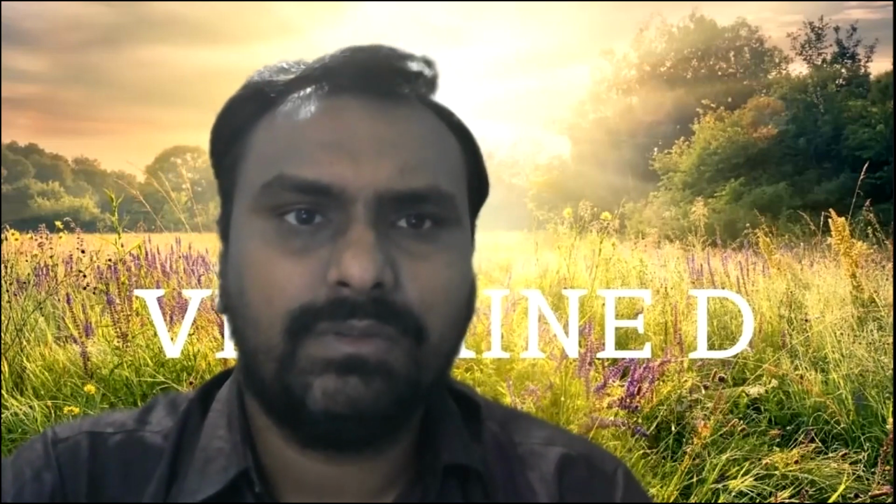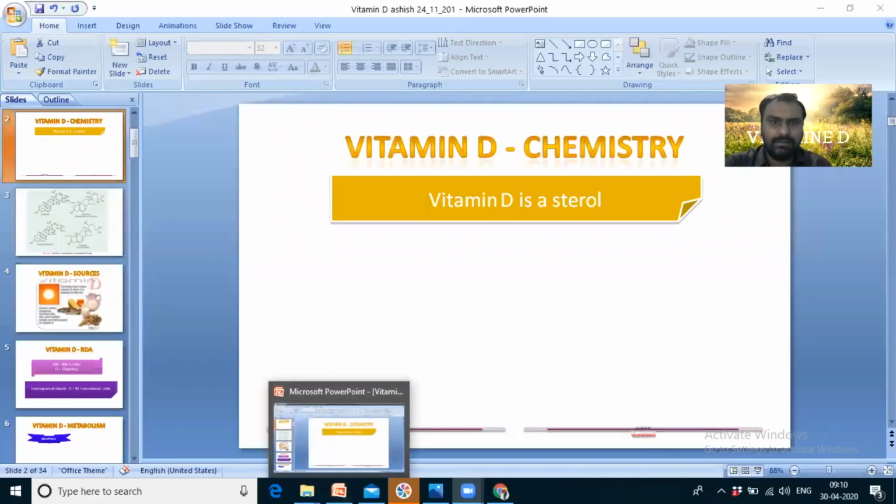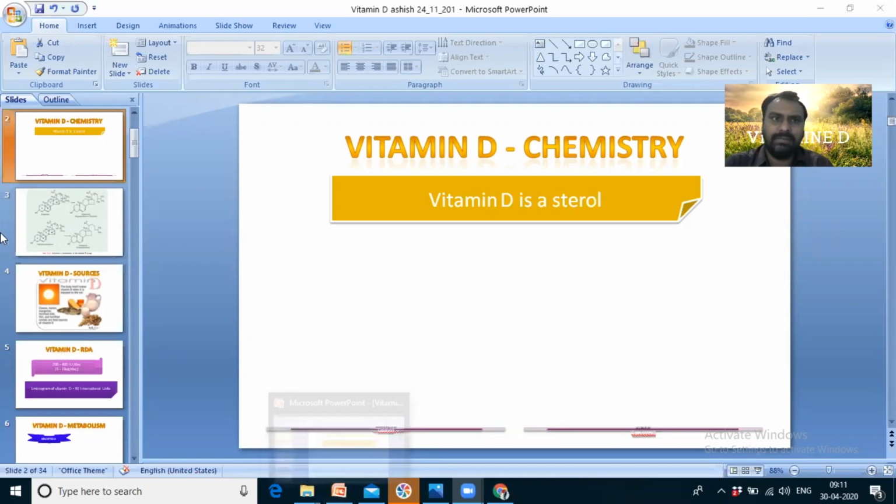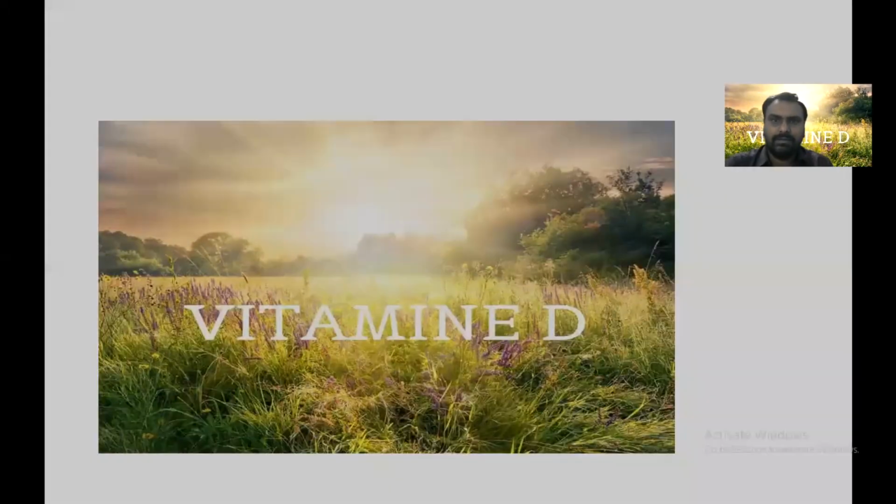Okay. So in vitamin D, there is a plant source and one in our human body. There is vitamin D2, which is derived from plants and is called ergosterol.